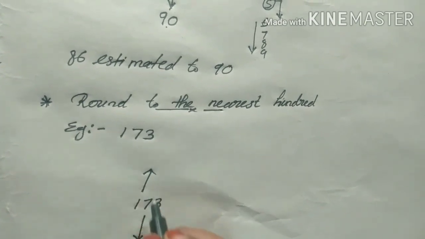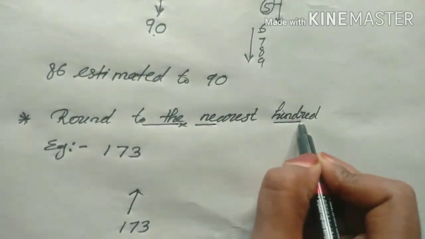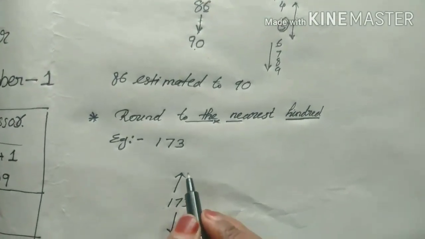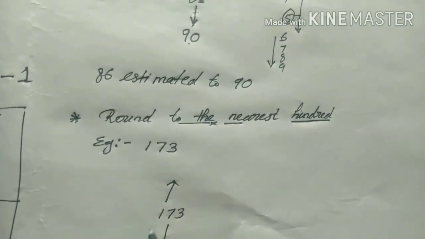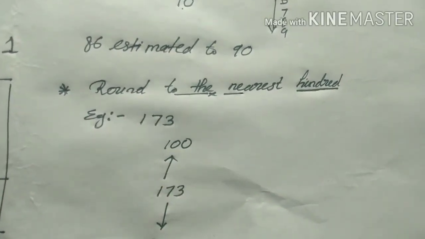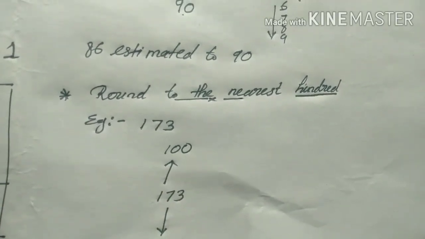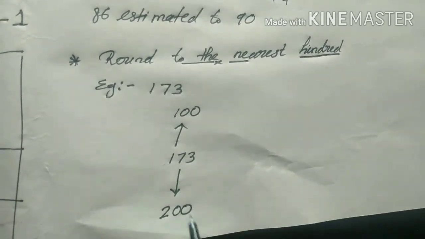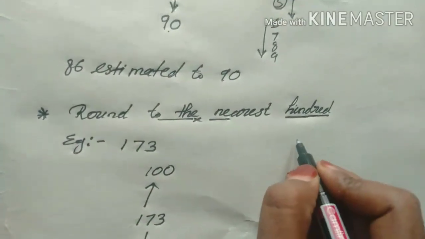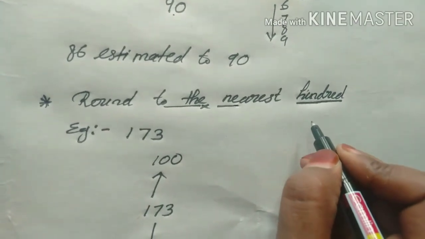Then which are the perfect hundreds here? Before 173, which 100 comes? Yes, 100. After that, which 100 comes?